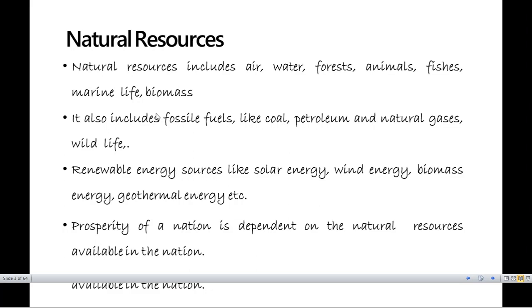It first means that it is a natural resource. A non-renewable resource is also a natural resource. So these two points are complementary to each other, so it becomes easy for you to remember. So renewable resources are natural, and non-renewable resources are also natural resources only. Then what is the difference between a renewable resource and a non-renewable resource?